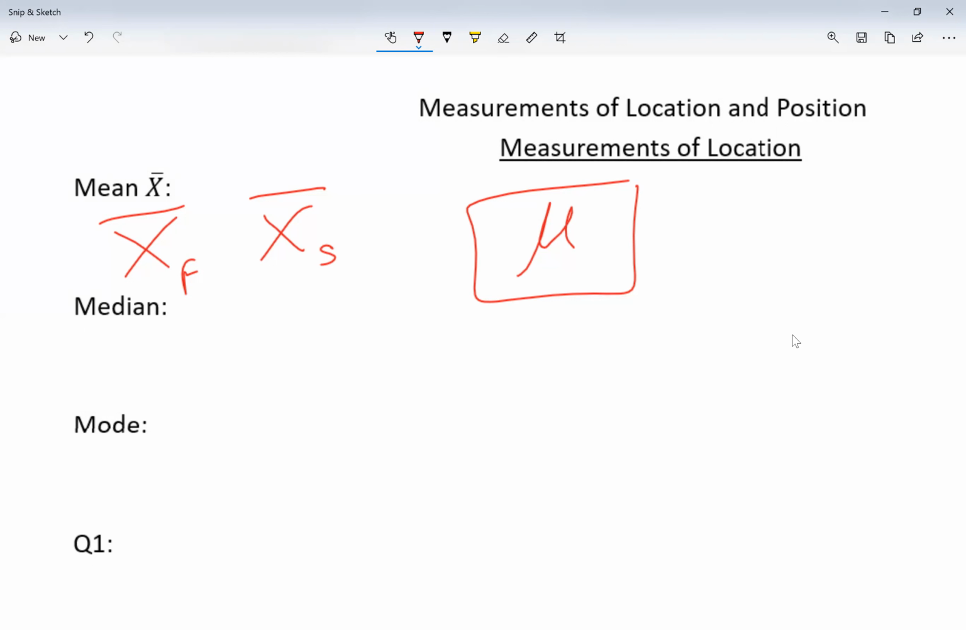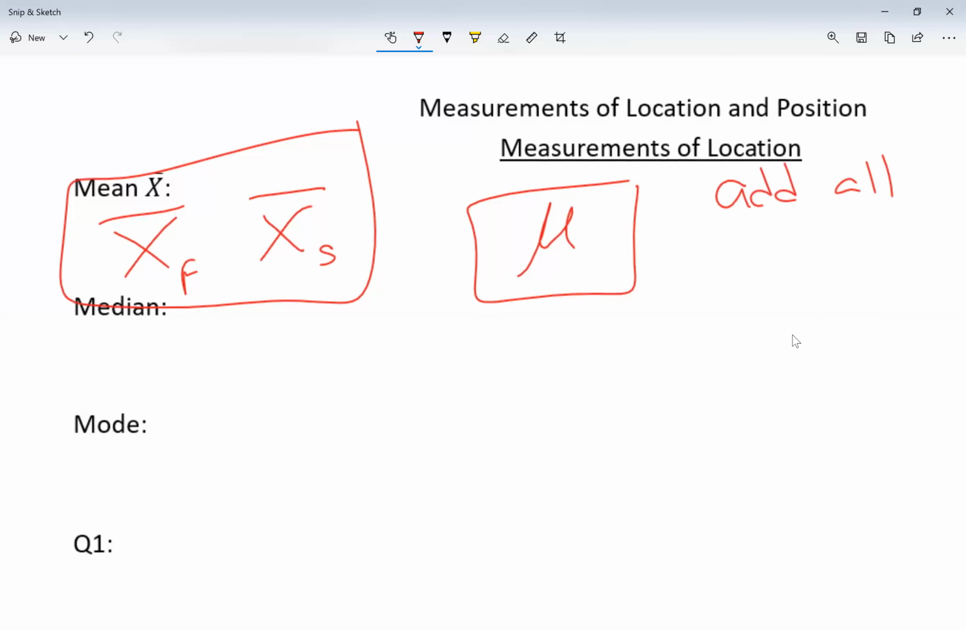The way we're gonna find out what's the value of the center, we're gonna add all of the values. So if I'm looking at the sample, I'm gonna add all the values. So add all, I'm just gonna write add all. I'm gonna add all the data, all the values, and whatever I would get, I'm gonna divide this by the number of values.